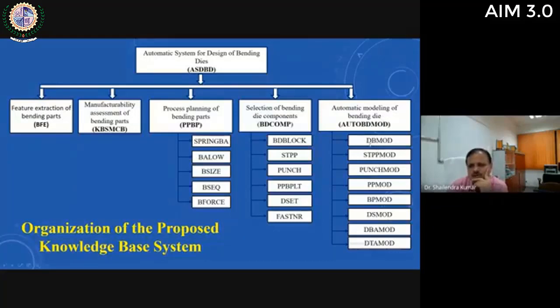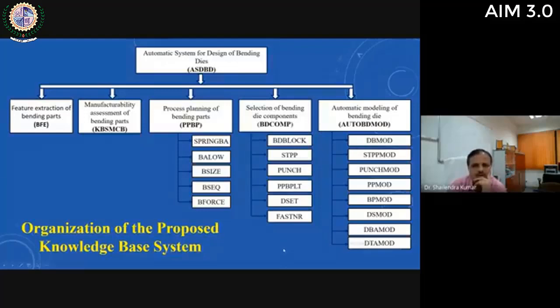You can see the first one is die block modeling. Second one is stripper plate modeling. Third one is punch modeling, then pressure plate modeling, back plate modeling, die set modeling, and then die bottom assembly modeling, and then die top assembly modeling. So for different major components, and then lower die assembly and upper die assembly, there are different modules. The main feature of this system is that all these modules and subsystems are integrated with each other. High integration is there.